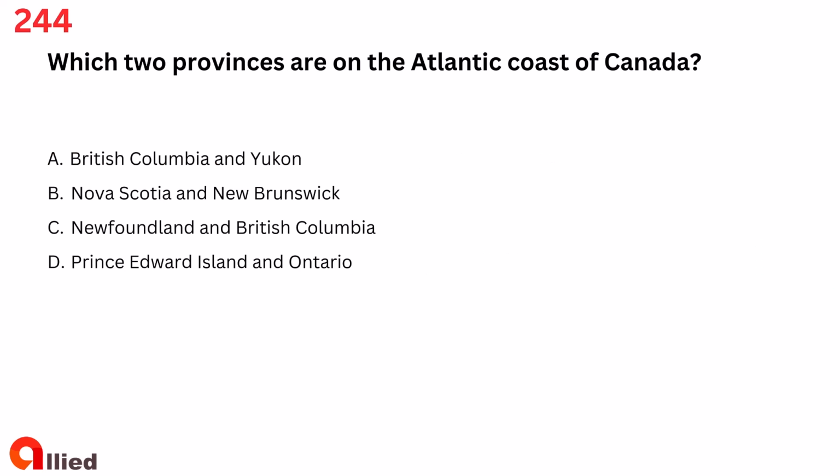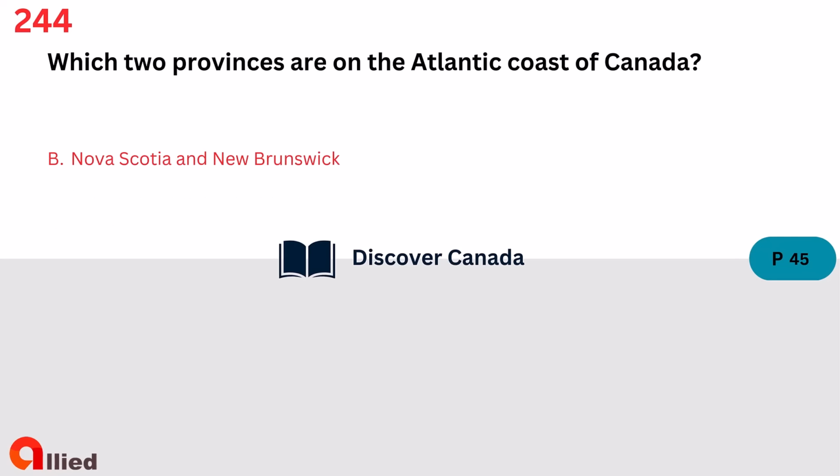Question 244. Which two provinces are on the Atlantic coast of Canada? A. British Columbia and Yukon. B. Nova Scotia and New Brunswick. C. Newfoundland and British Columbia. D. Prince Edward Island and Ontario. The answer is B. Nova Scotia and New Brunswick.